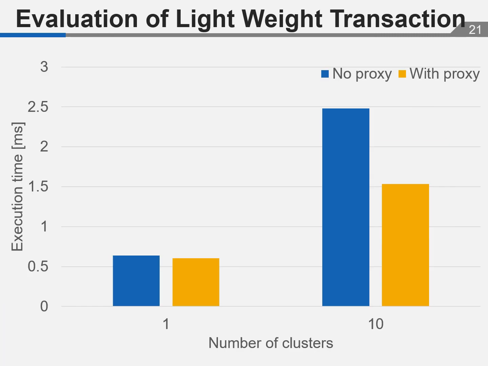This figure shows the median execution time when write-write transactions are executed 1 million times. The vertical axis represents execution time, and the horizontal axis represents the number of clusters of Cassandra. The blue bars represent Cassandra, and the yellow bars represent proposed method.